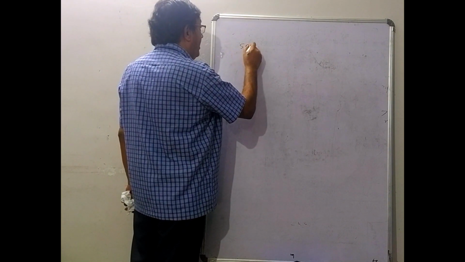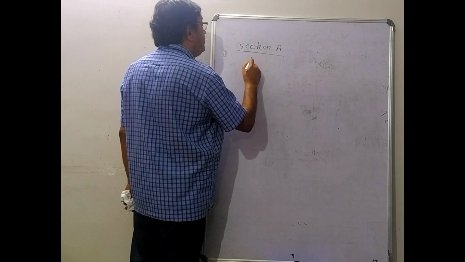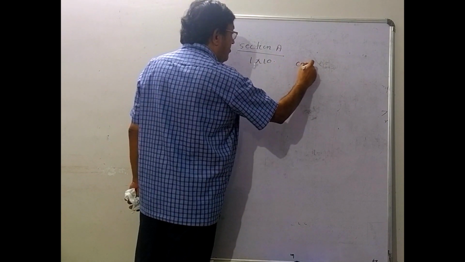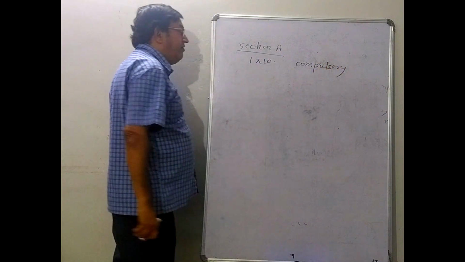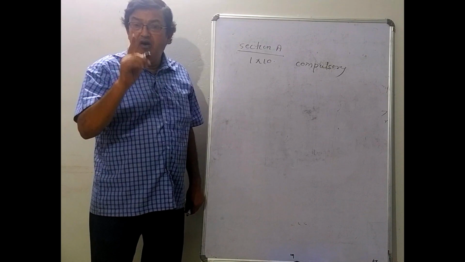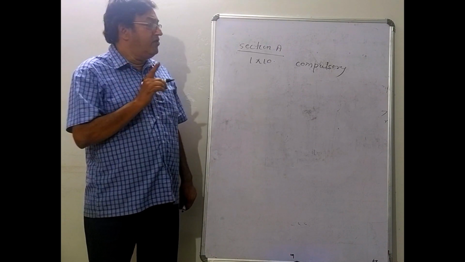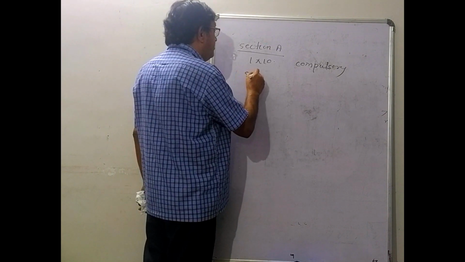Section A consists of 10 questions, each carrying 1 mark, and all questions are compulsory. There are no extra questions here, so you have to answer all the questions. Then we come to section B.